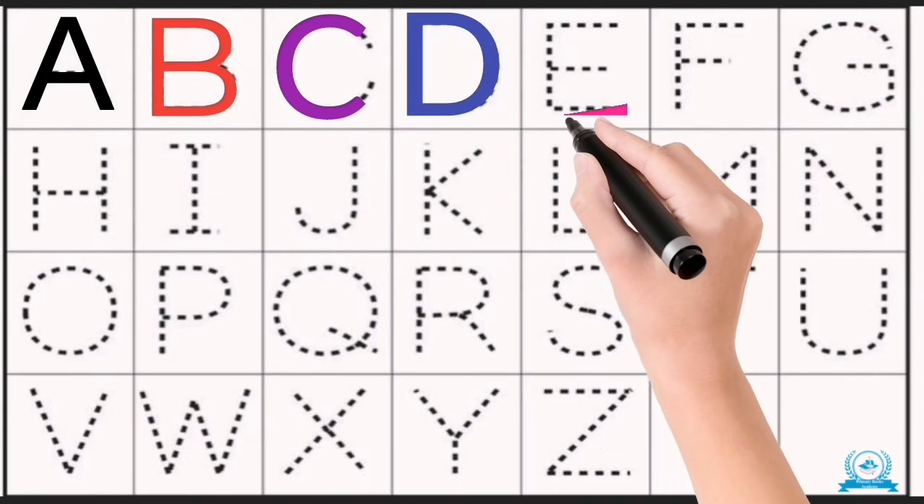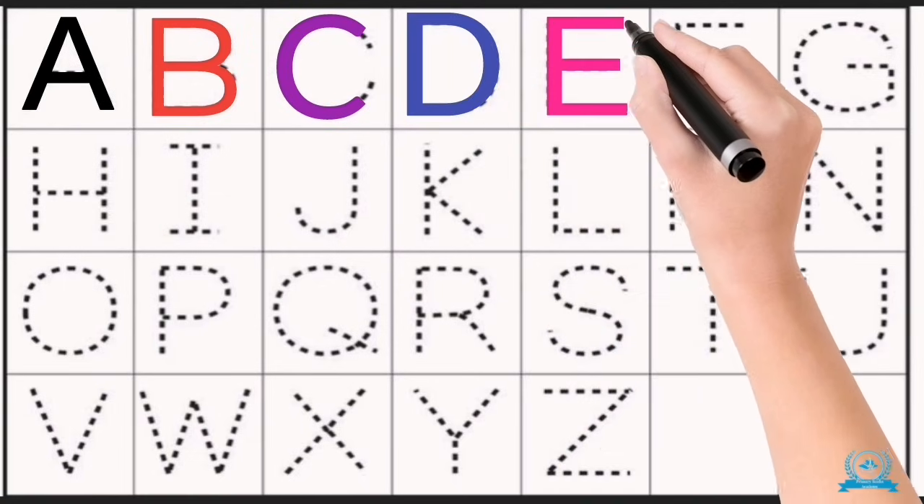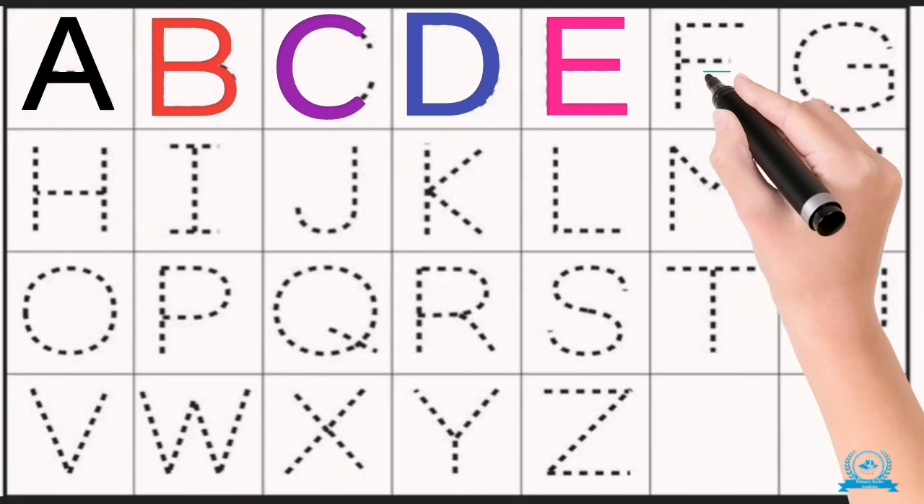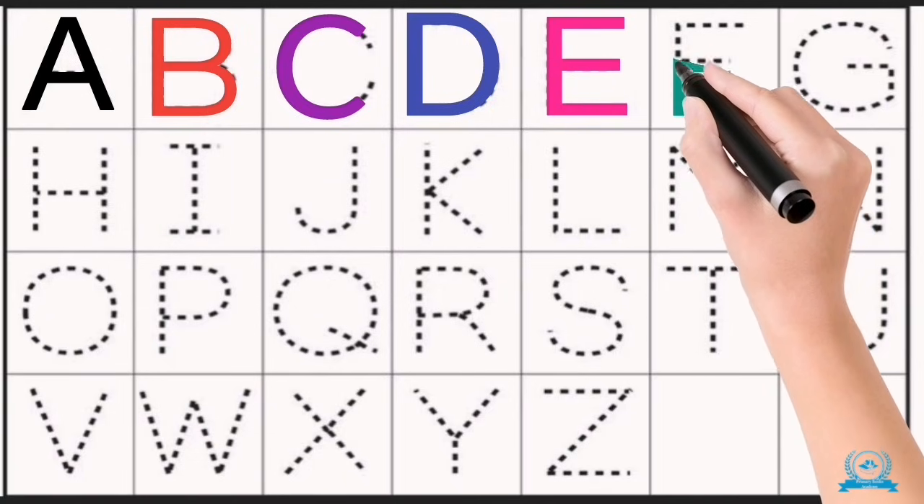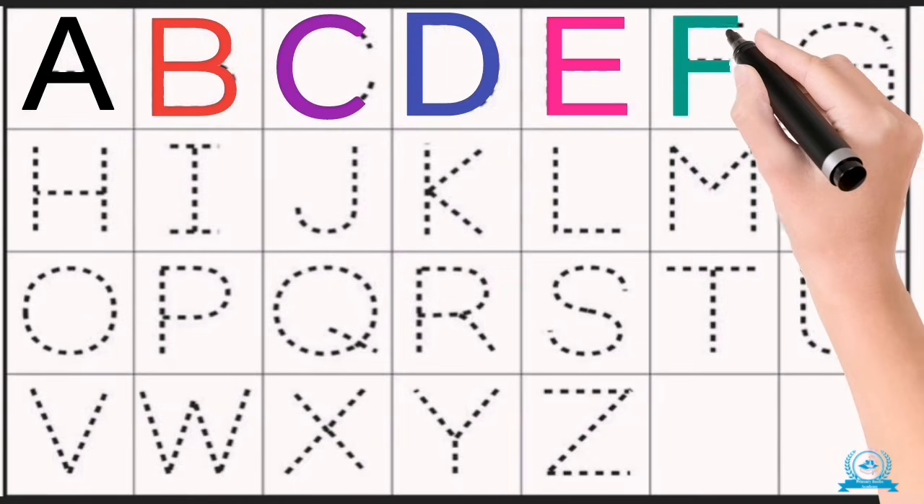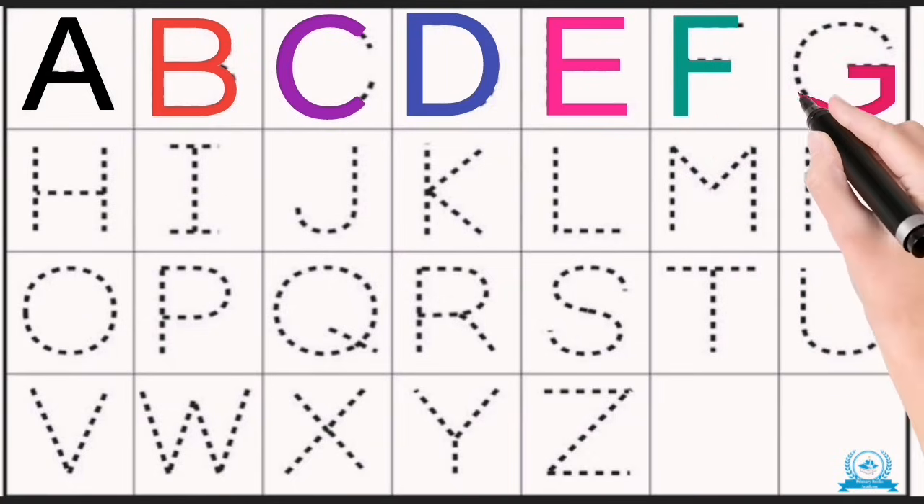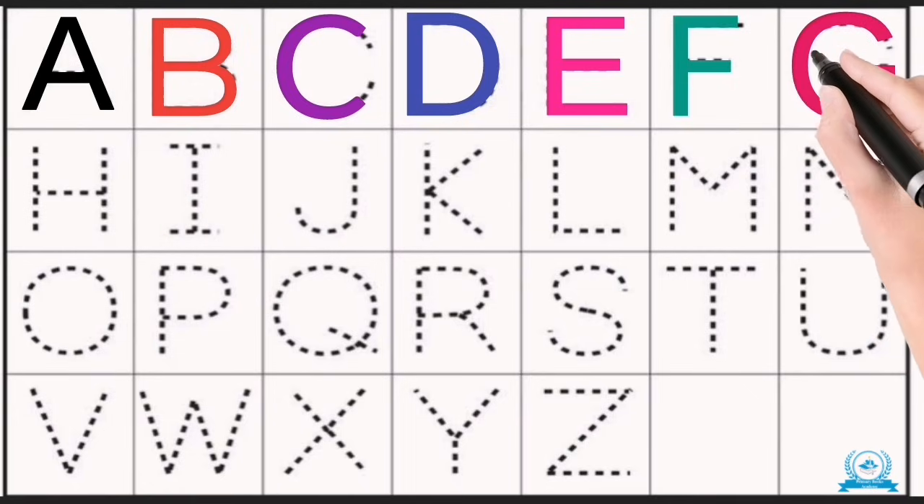E, E, E, trace the E. Lines go straight, 1, 2, 3. F, F, F, trace the F. Top and middle, easy step. G, G, G, trace the G. Round and hook, follow me.